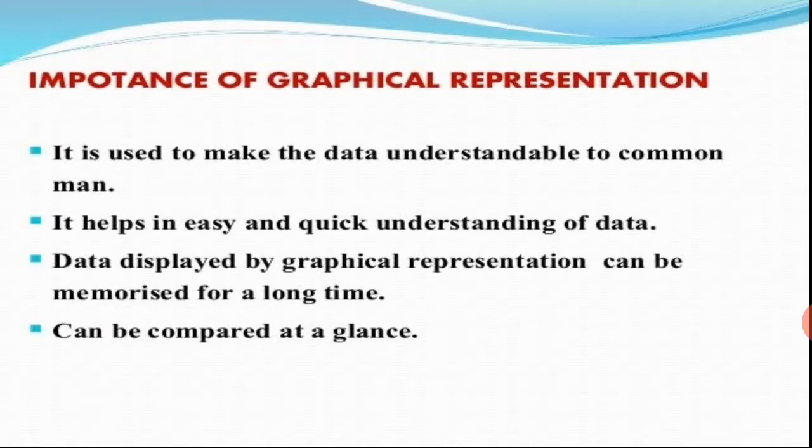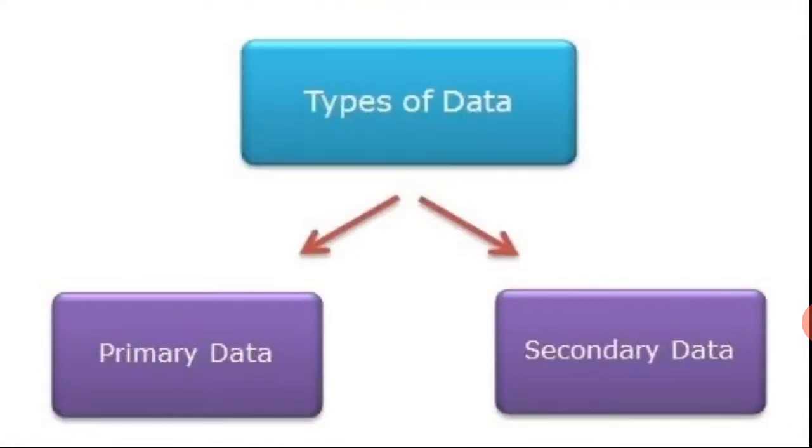Next, in collection of data we have two types, children. One is primary data and one is secondary data. Like I said, if I want any information of a particular class, I can simply go to the class and ask the children, what is the strength of your class?